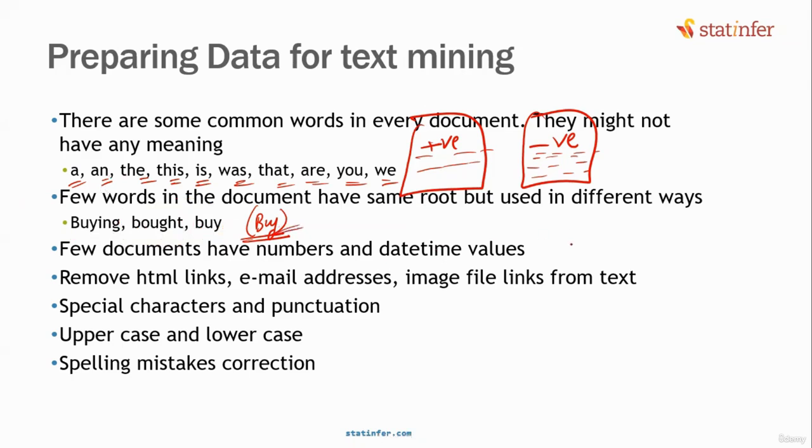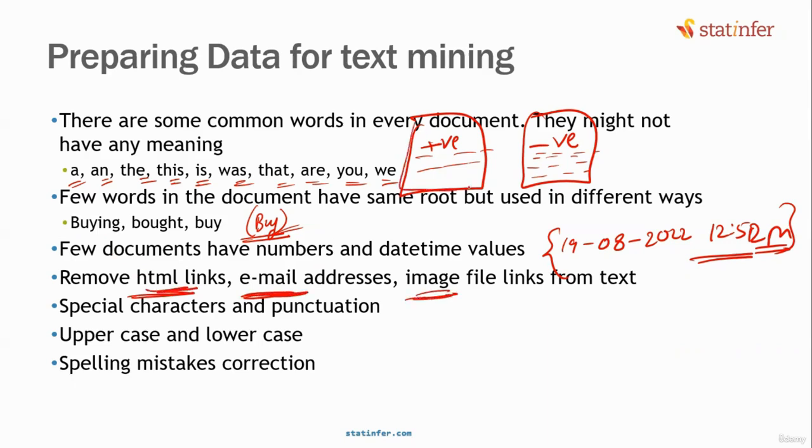Few documents have date time values, like 19 September or August 2022, 12:52 PM. When you are doing positive versus negative sentiment, maybe these kinds of numerical values do not add any value. Especially when you are working with social media data, like Twitter data or Facebook data, you will have HTML links, email addresses, image file links. Are they really useful? HTML links, email addresses may not really decide whether it is a positive document or a negative document. That can be ignored.